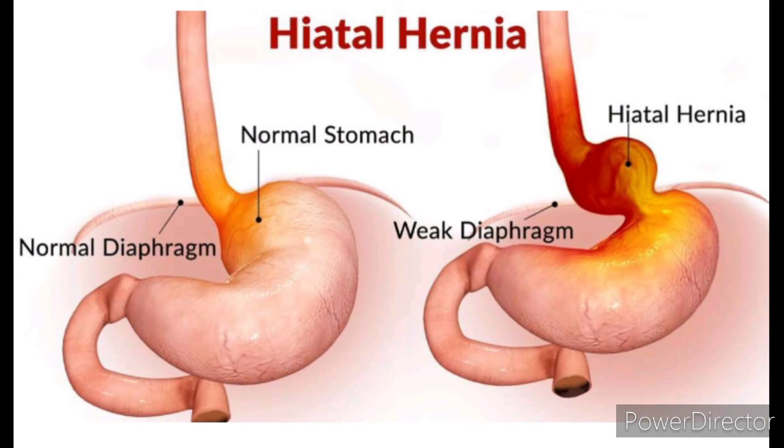The reason may be an injury or any other damage. It may weaken the muscles, or too much pressure may be applied on the muscles around the stomach while coughing, vomiting, straining during bowel movement and lifting heavy objects. Heartburn is common in hiatus hernia. In this case, the stomach contents travel back into the esophagus or even to the oral cavity and cause pain in the center of the chest due to the eroding nature of the acidity.